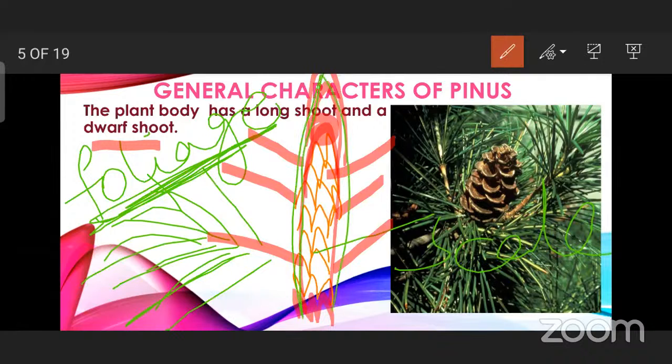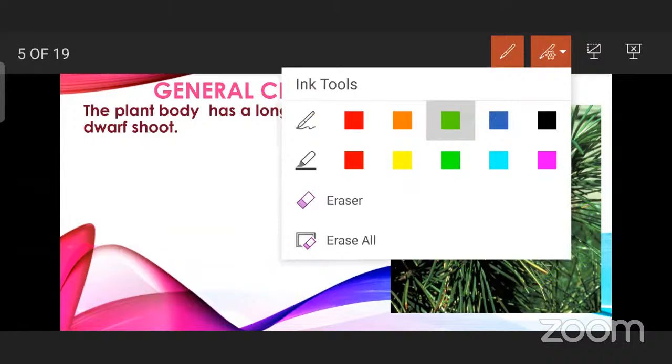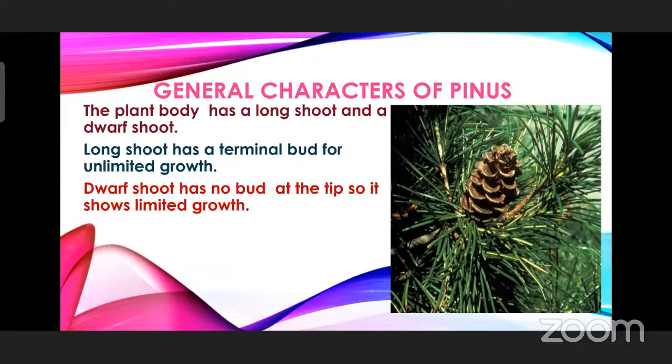So this is about the shoot as well as leaves: long shoot, dwarf shoot, scaly leaves and foliage leaves. Two types of leaves we have discussed here, scale leaves and foliage leaves. Scale leaves are brown in color, present over the body of the plant. Foliage leaves are given by these dwarf shoots, which have sunken stomata. So the long shoot has a terminal bud for unlimited growth, and the dwarf shoot has no bud at the tip, so it is showing limited growth.